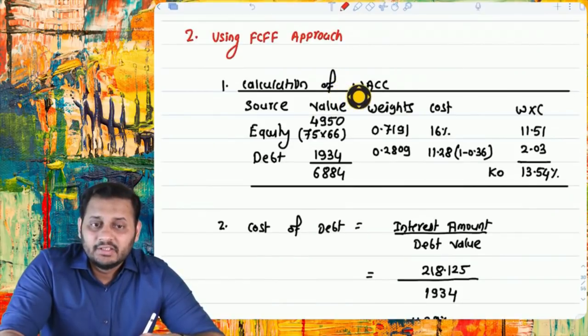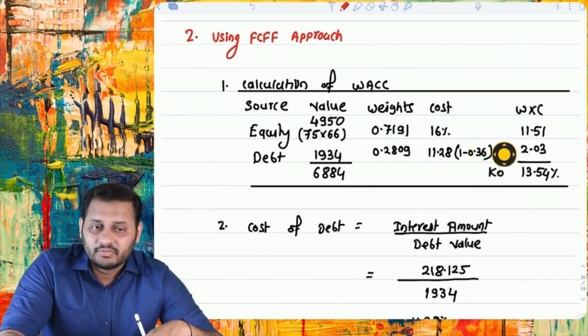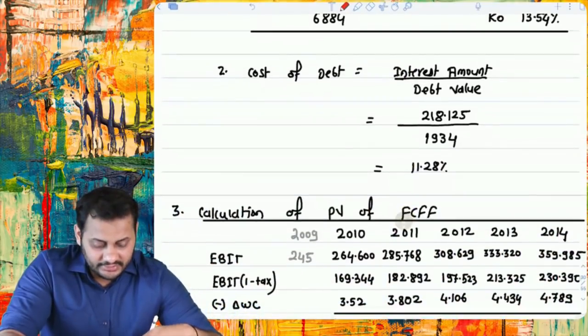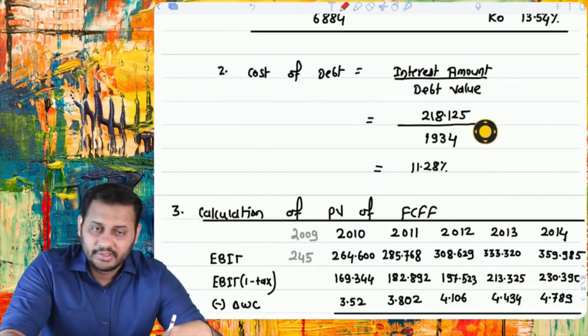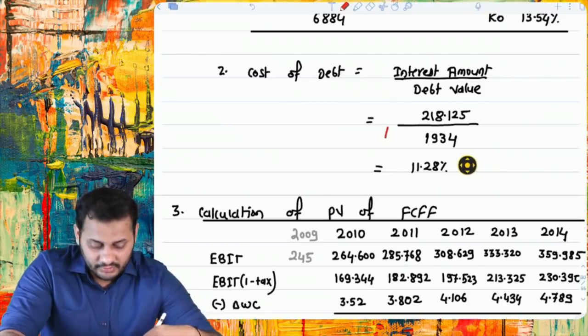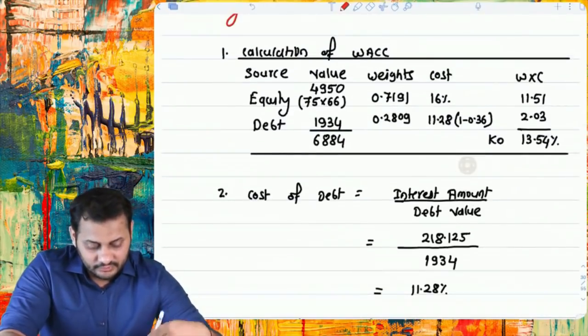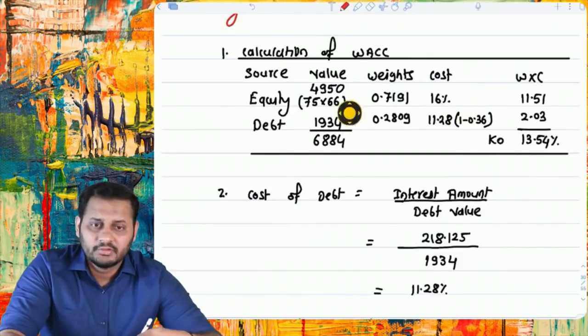And in that we need WACC. We calculated WACC, cost of capital, 13.54%, then cost of debt was calculated as 11.28%. The debt amount divided by 1934, the debt value. So this is the interest amount that we used to pay every year. Okay, this was required for the purpose of cost of capital. Here debt 11.28 less tax.